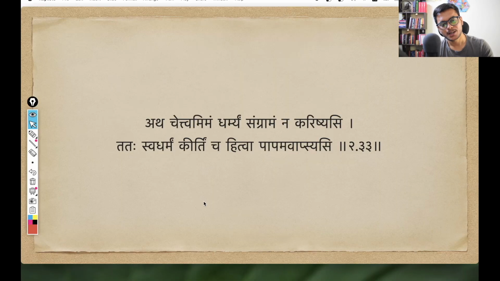Okay, so this is the shloka that we will decode today. Let me go through the shloka once. Atha chet tvam imam dharmyam sangramam na karishyasi, tatah svadharmam kirtim cha hitva papam avapsyasi.